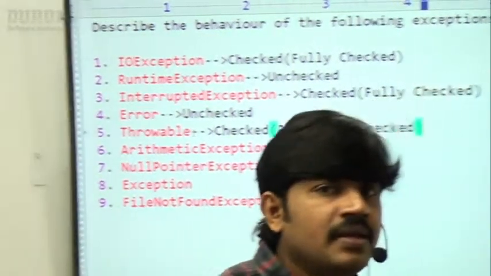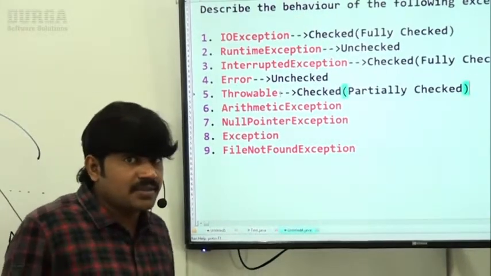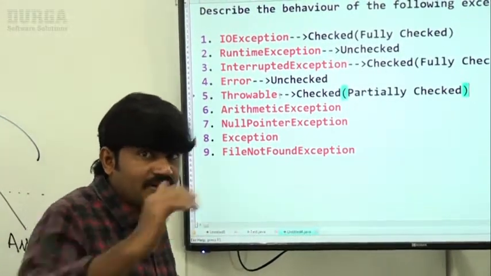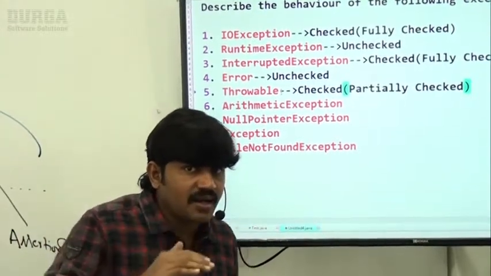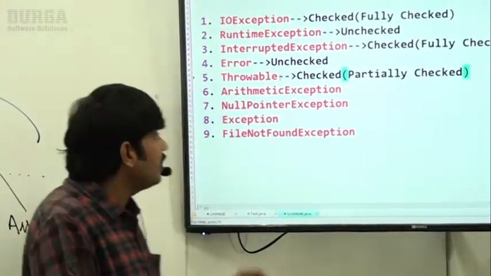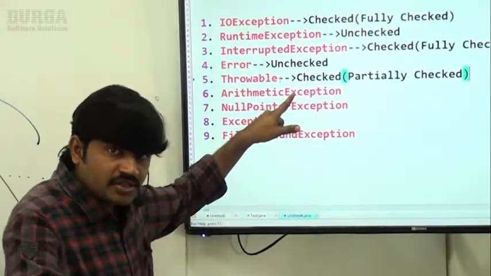Now what about ArithmeticException? ArithmeticException is a child class of RuntimeException. RuntimeException and all its child classes are unchecked exceptions, right? That's why ArithmeticException is unchecked.